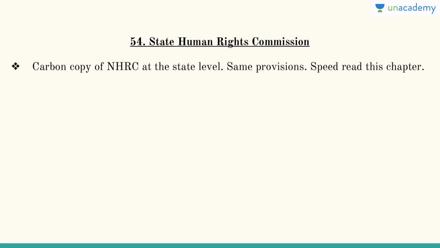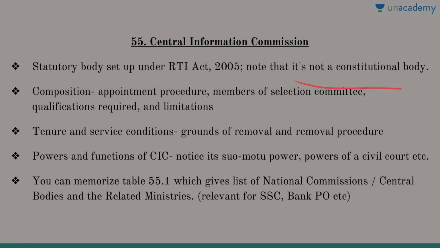Then you have chapter number 54, which is State Human Rights Commission. They are an absolute carbon copy of the National Human Rights Commission, but at the state level. That is the only difference. The provisions are absolutely the same, so you can just speed read this chapter; nothing much is required.